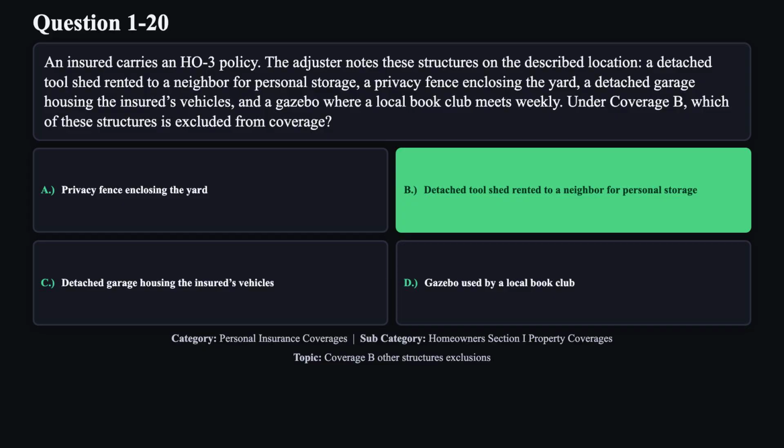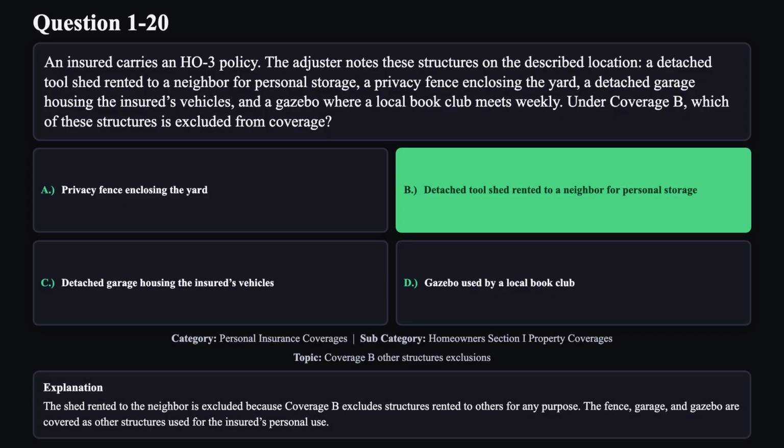The correct answer is B. The shed rented to the neighbor is excluded because coverage B excludes structures rented to others for any purpose. The fence, garage, and gazebo are covered as other structures used for the insured's personal use.